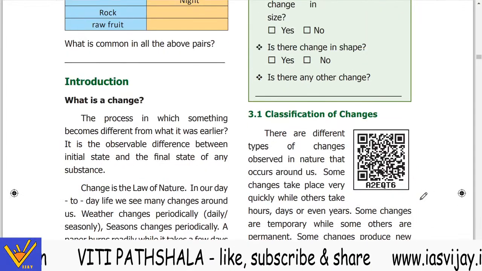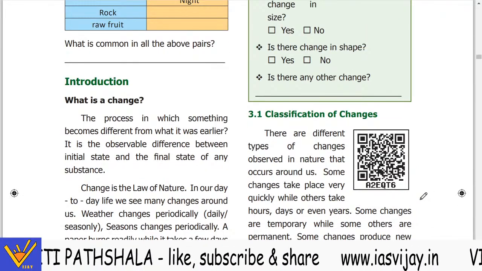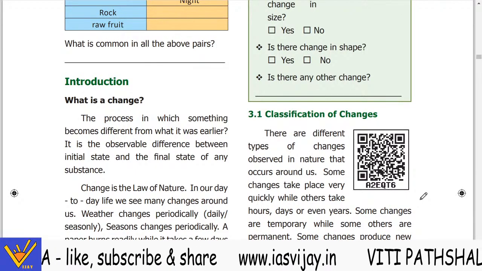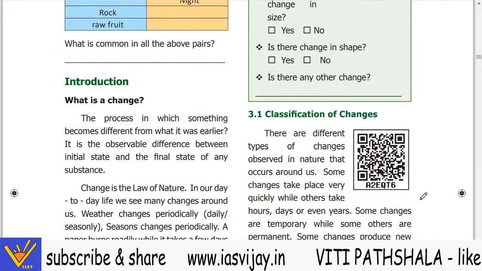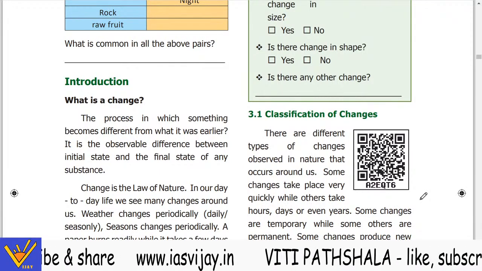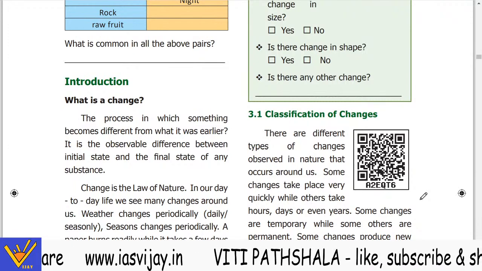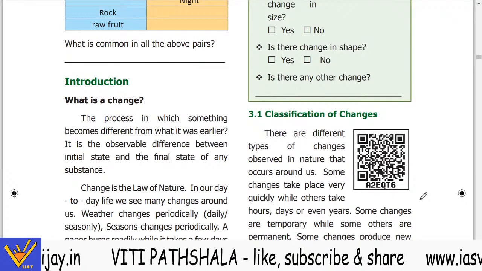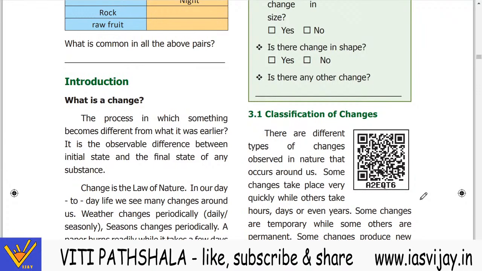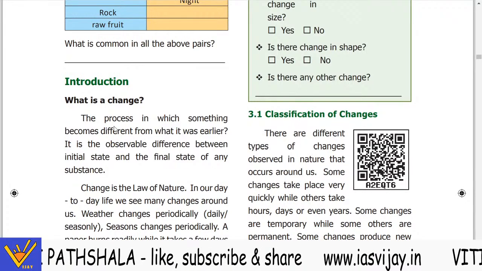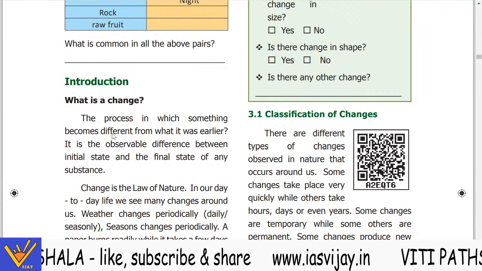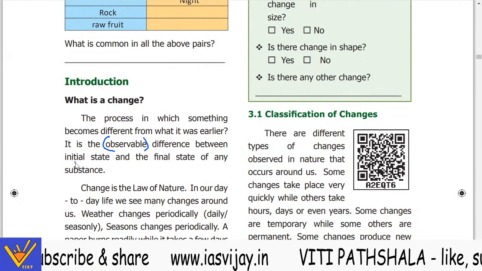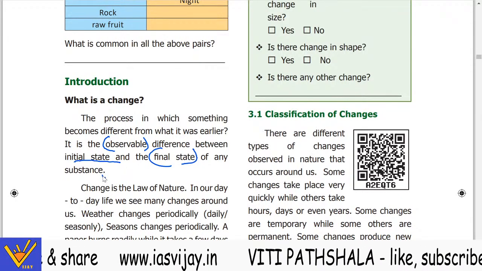So introduction. What is a change? First it is asking you about what is a change. The process in which something becomes different from what it was earlier. Means earlier it was a seed, now it has changed into a plant, and we can say also later on the fruit will also come. So these are the changes. What it was earlier and what it is now is a change. It is the observable difference between the initial stage and the final stage of any substance.